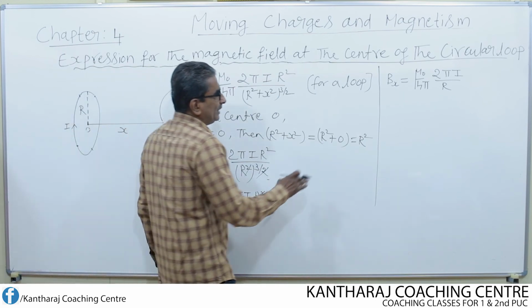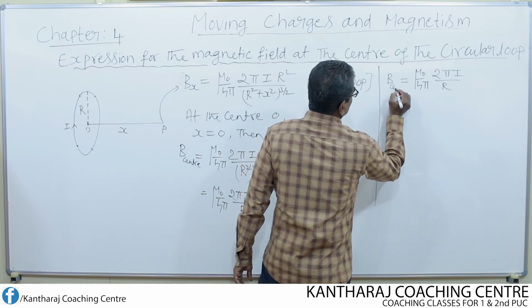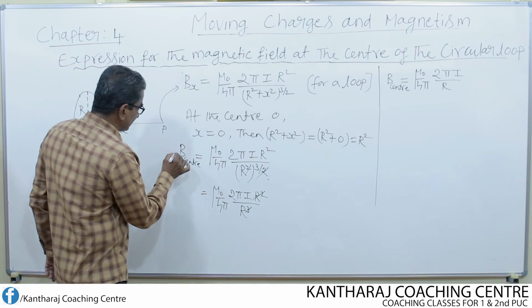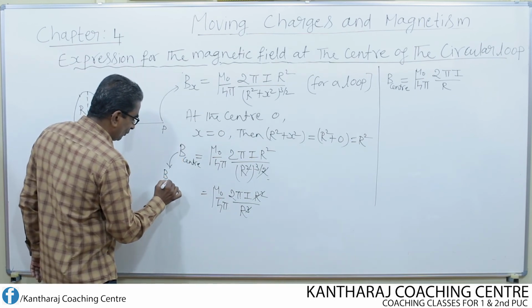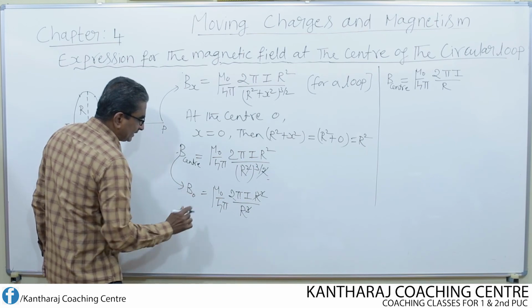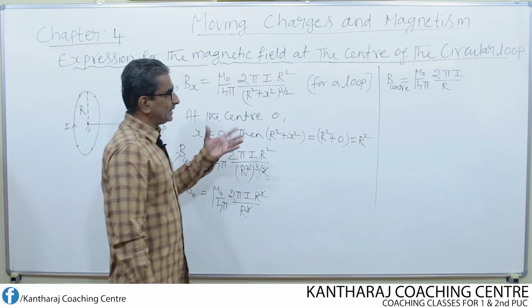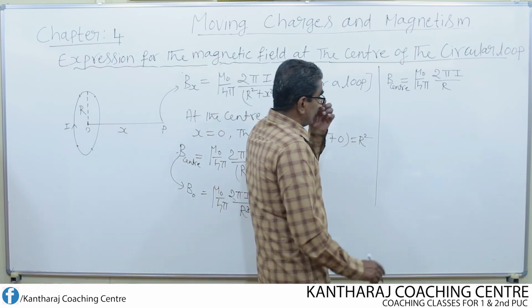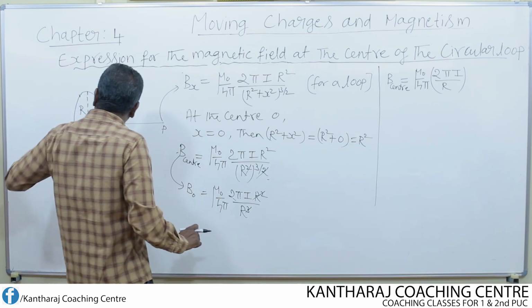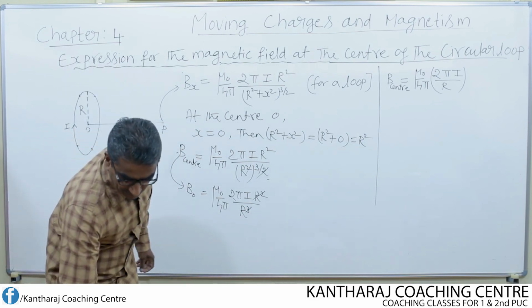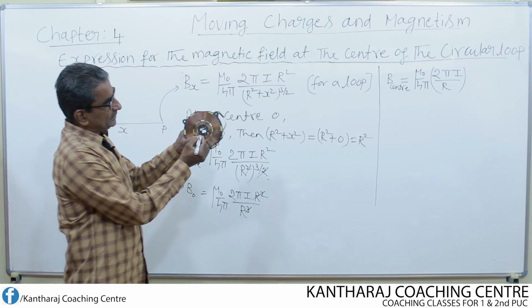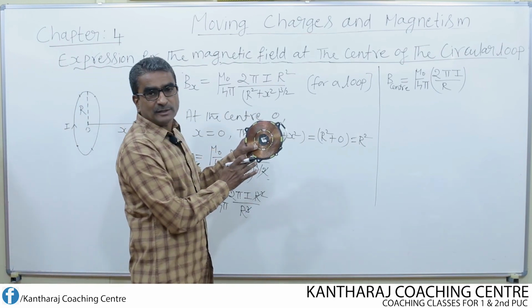Okay, so field at the center, or also I can write this as B_O. That means field at the center O of the loop. In that way also I can write. Suppose if you consider the coil, then at the center of the coil itself, look here, at the center means exactly at this point. At the center of the coil itself, what will be the field?